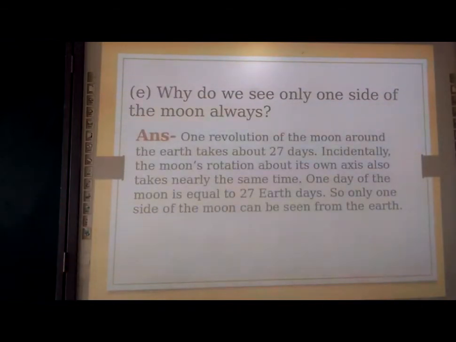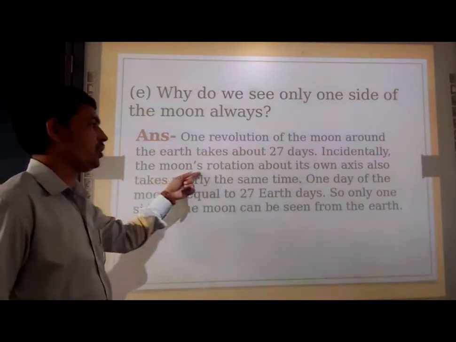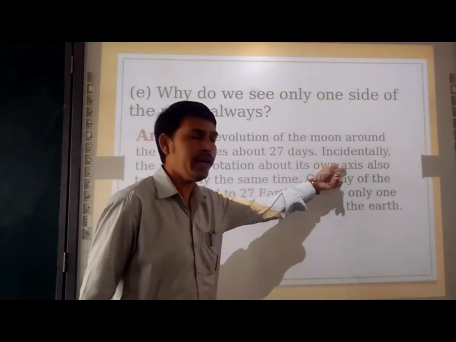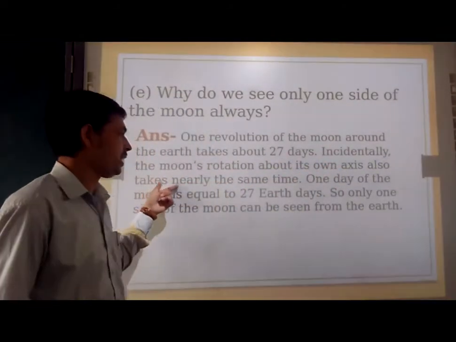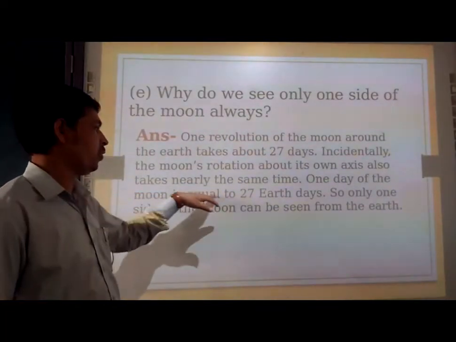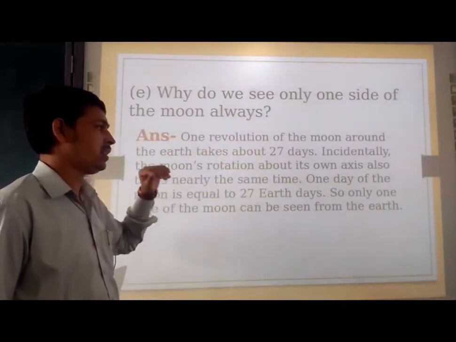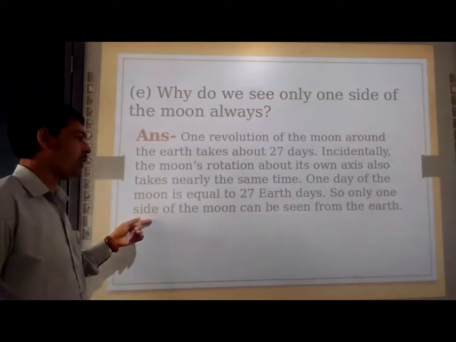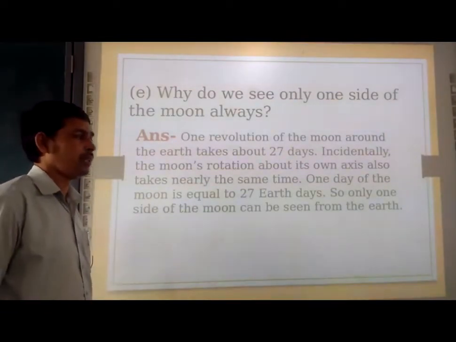One revolution of the moon around the earth takes 27 days. Incidentally, the moon's rotation about its own axis also takes the same time. One day on the moon is equal to 27 Earth days. So only one side of the moon can be seen from the earth.